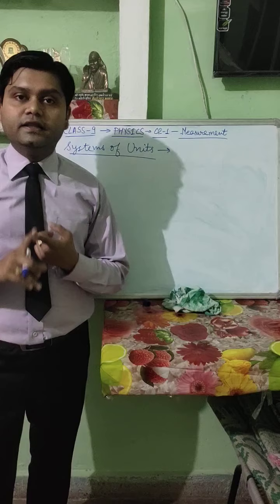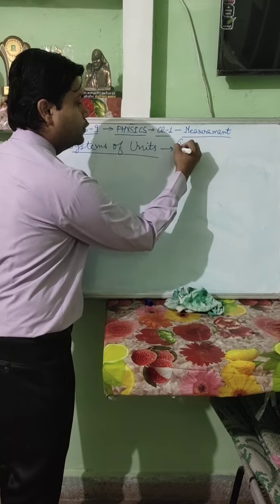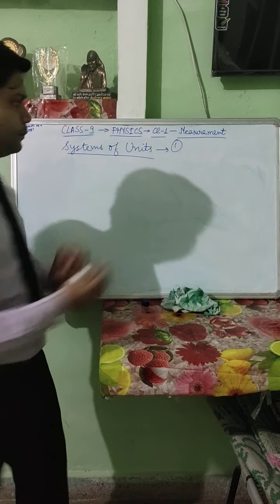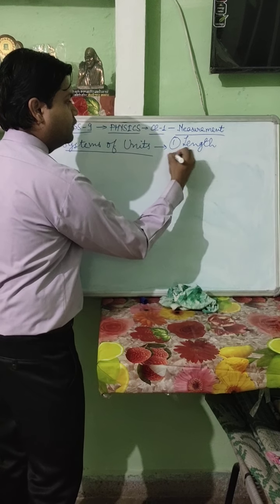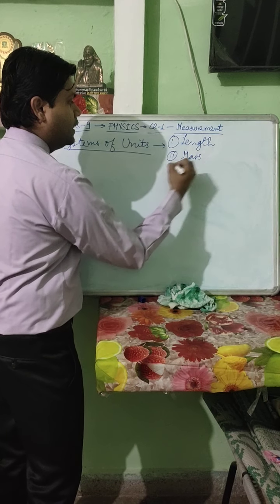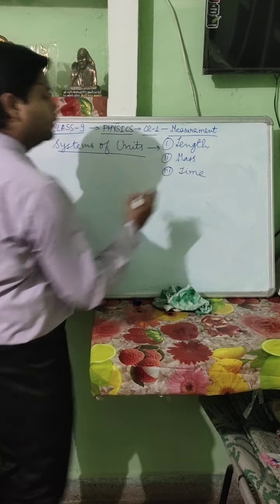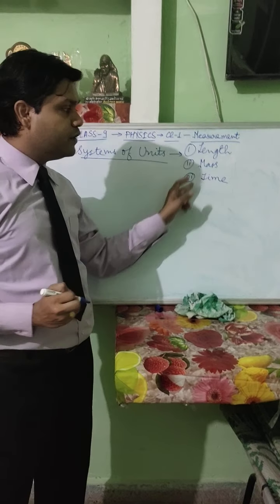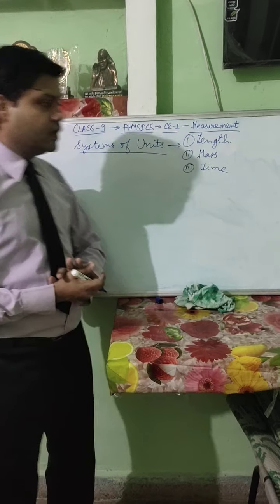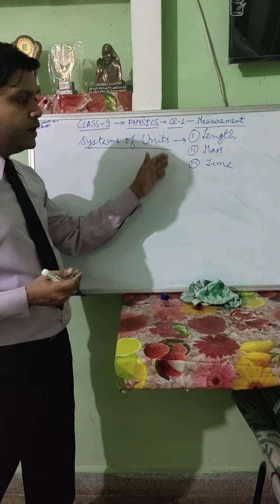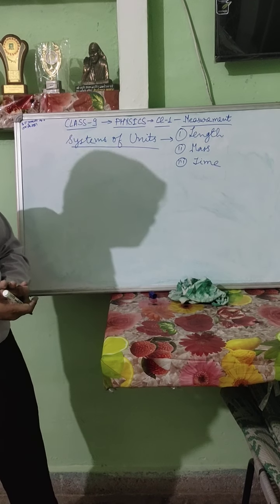Length, mass, and time. These 3 quantities are basically used in mechanics. What are those quantities? First one is length, second one is mass, and third fundamental quantity is time. So, length, mass, and time are the 3 fundamental quantities which we use in mechanics. These 3 quantities can be defined on the basis of the following systems of units.